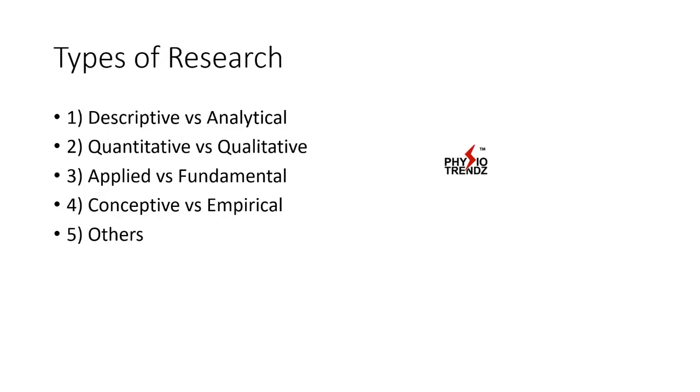Now, types of research. These can be of 5 types: descriptive versus analytical. Descriptive means you are describing something, for example, something related to the behavior of a person. Analytical means you are analyzing, like using scales or something to analyze whatever data is available. You are scrutinizing the data which is available. Then qualitative and quantitative. Quantitative means you are doing it on the maximum number of patients. Qualitative means you are focusing on the quality of research. You are focusing on one particular small group but trying to figure out the highest quality of research.